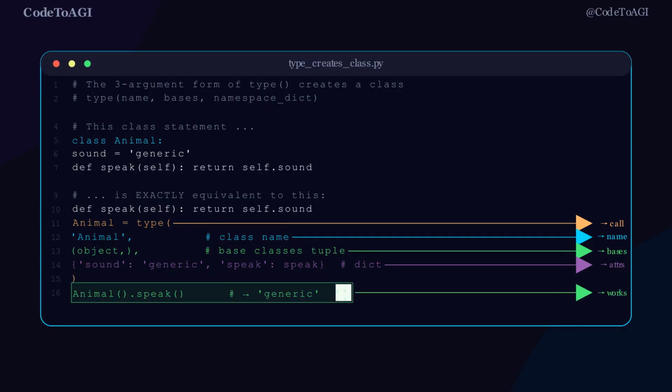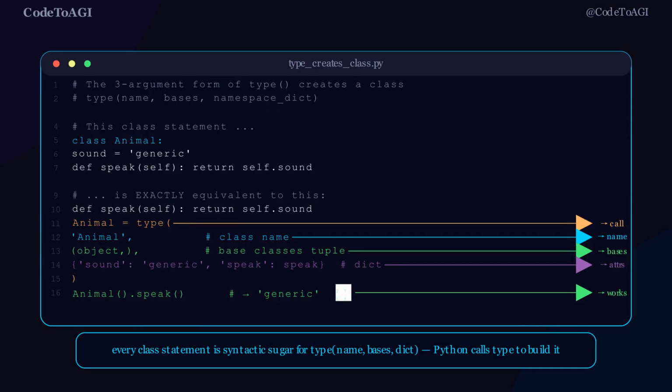Look at the code. On lines 5 through 7, we define Animal using the class statement, the familiar way. On lines 10 through 15, we do exactly the same thing by calling type directly. The first argument is the string Animal, the class name. The second is a tuple of base classes, here, just object. The third is a dictionary containing everything the class body defined, the sound attribute and the speak method. Both forms produce identical class objects.